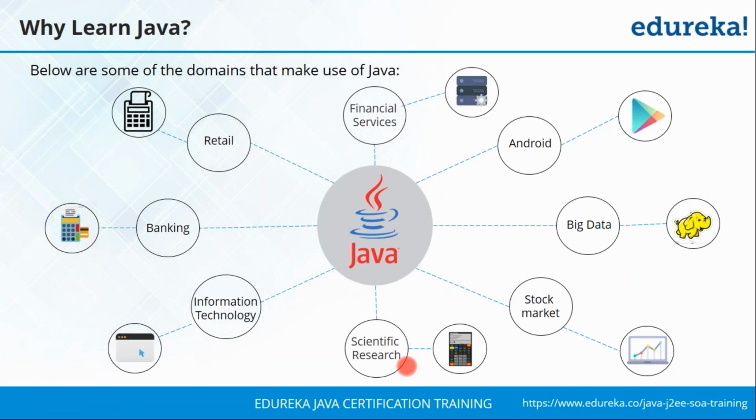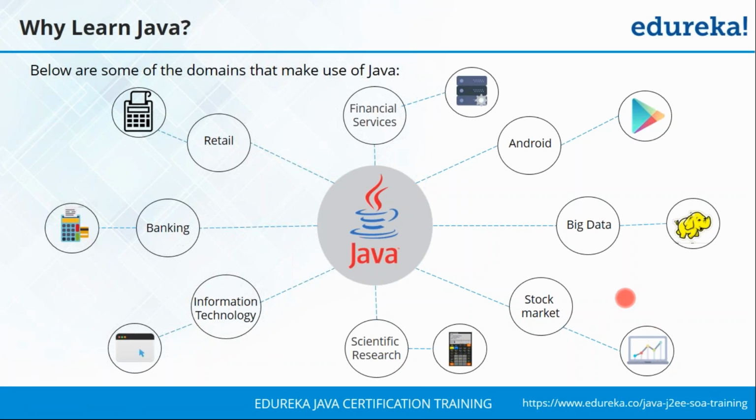Now again, when we say huge amounts of data, we are all familiar with how the scientific community deals with it. They would be using numbers that are way too big for normal applications to handle. All those numbers, all that data is going to be handled by Java quite easily. When we look at the stock market, this is something that is quite useful.